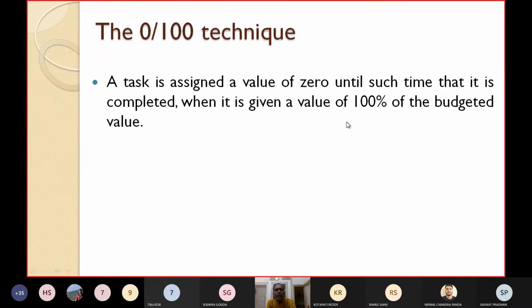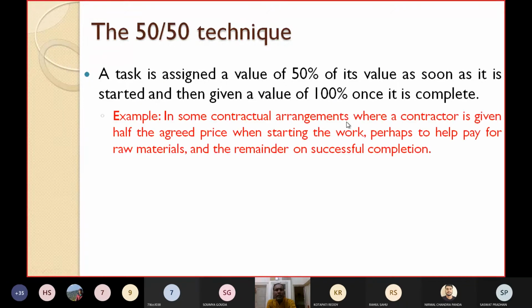In the 50 by 50 technique, what are we doing? A task is assigned a value of 50% of its value as soon as it is started. So as soon as a task is started, you can give 50%, and when it is completed, then you can give the remaining 50%, I mean 100% total.